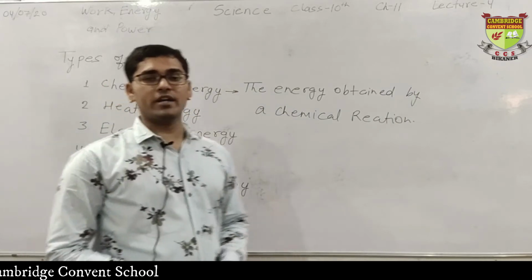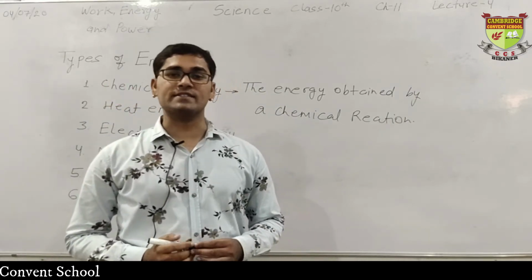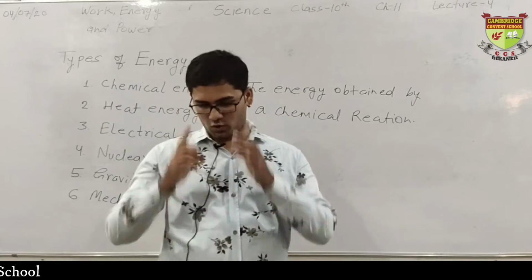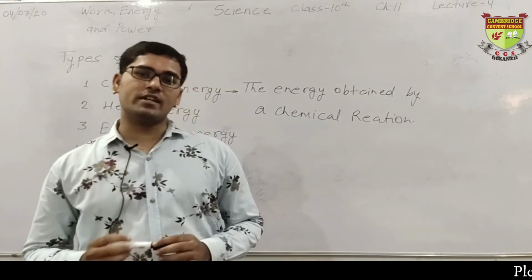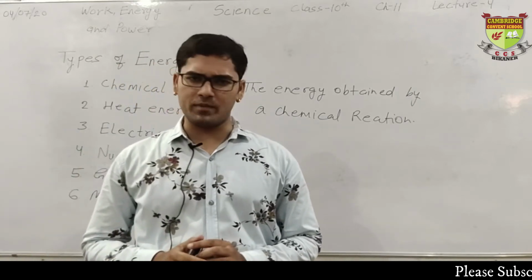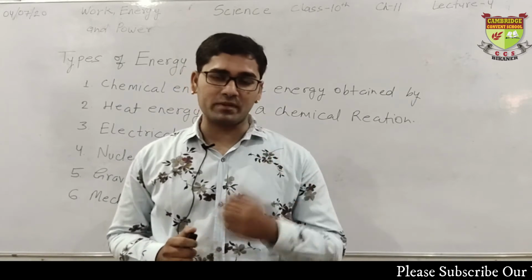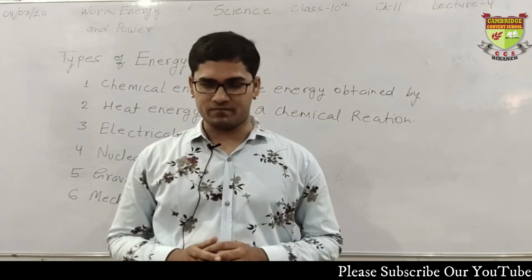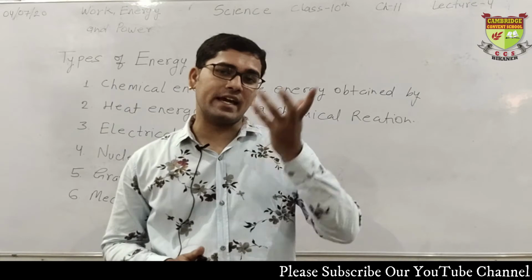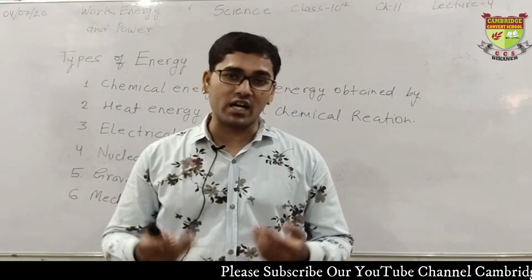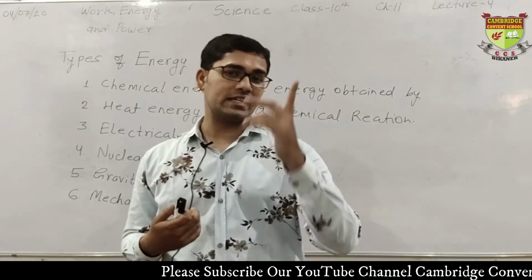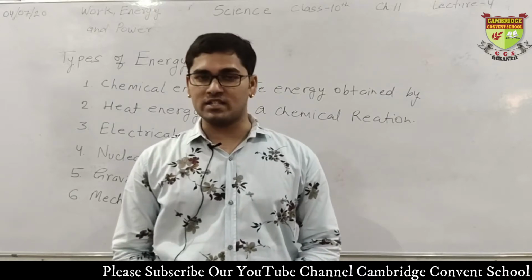Energy obtained by a chemical reaction is known as chemical energy. How? There are certain types of chemical reactions which, when they take place, release some energy. Clear? And this released energy, if utilized by us humans, is known as chemical energy.